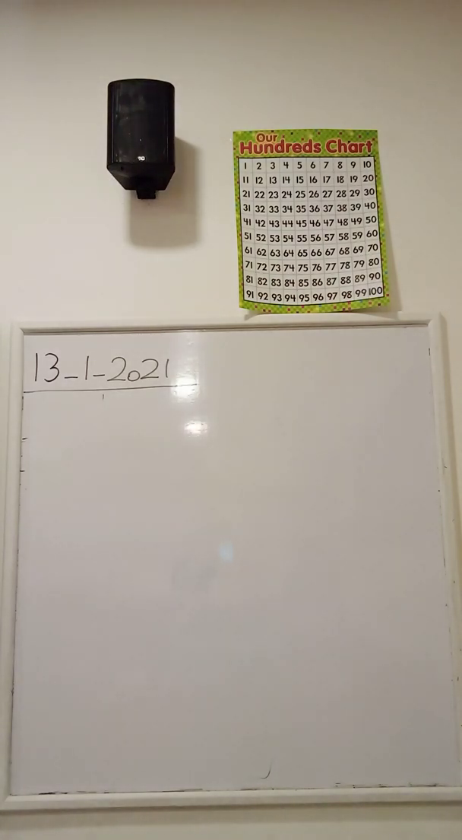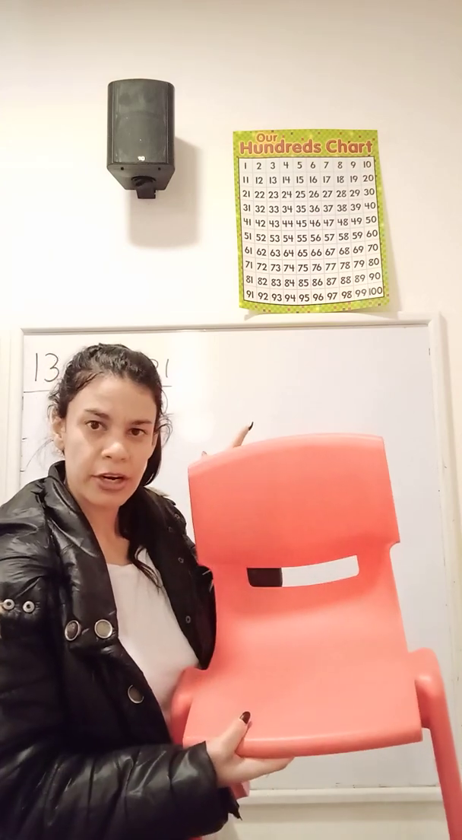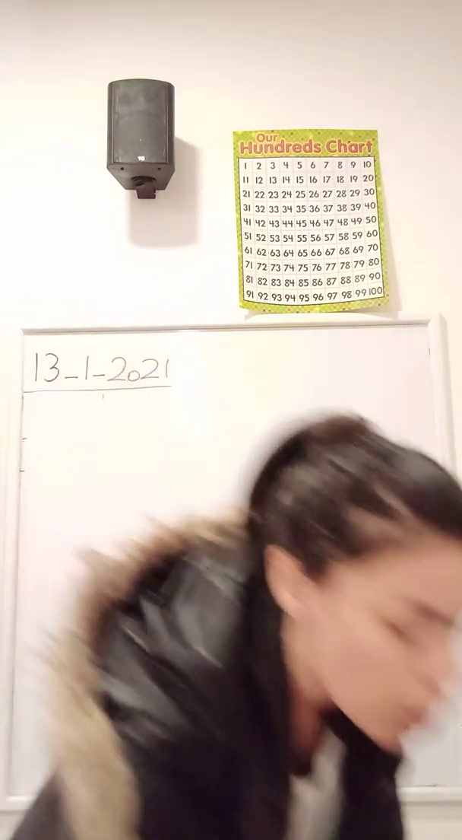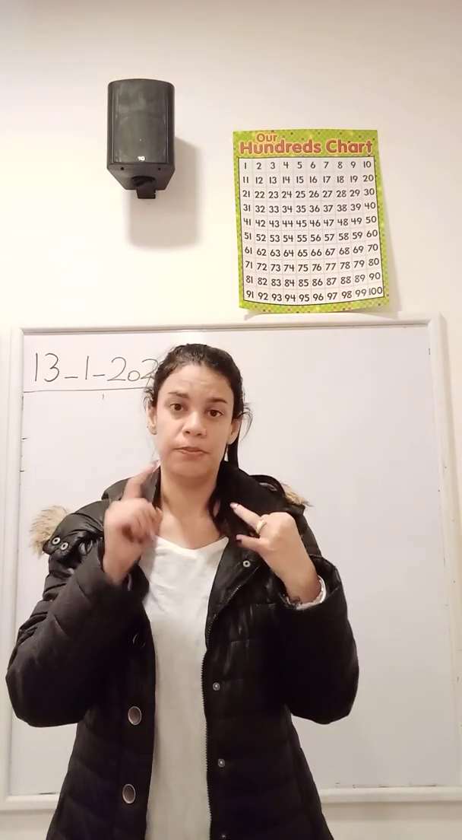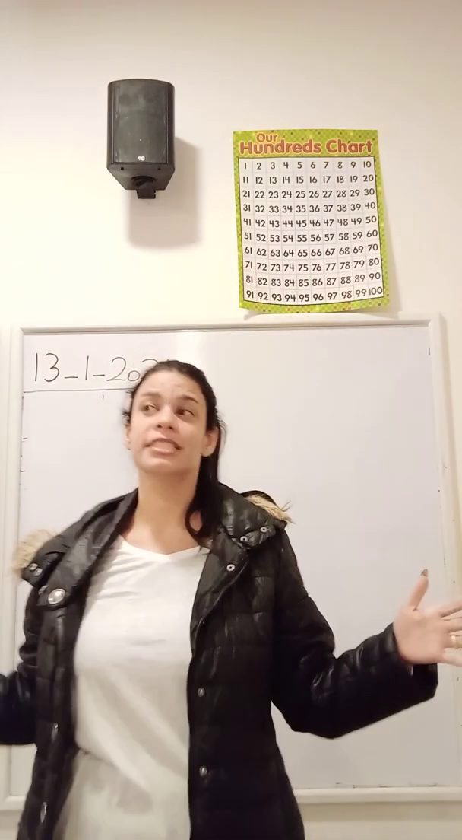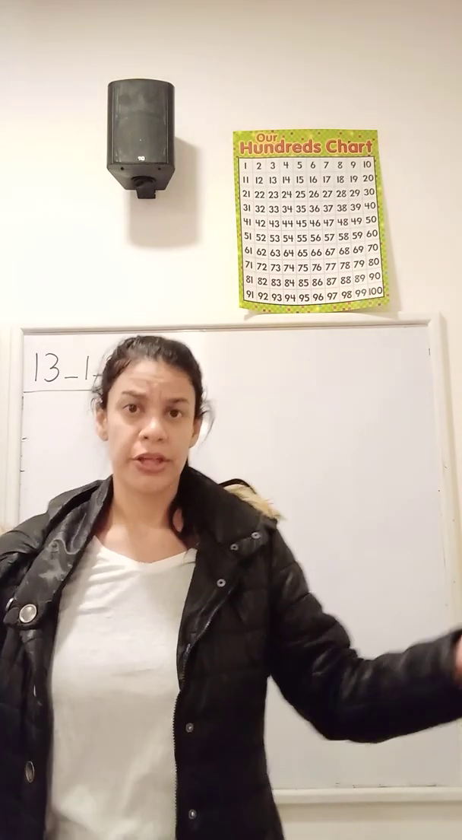Look what I got here. What is this? A chair. Does it eat? No. Does it drink? No. Does it reproduce? No. Does it get bigger? Does it grow? No. So is it living or non-living? Non-living. So, what is living? Only human beings, us, animals, and plants. Everything else is non-living because they don't eat, they don't breathe, they don't grow.